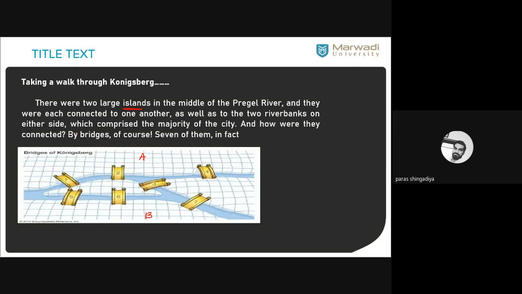And how were they connected? By 7 bridges. Clear?